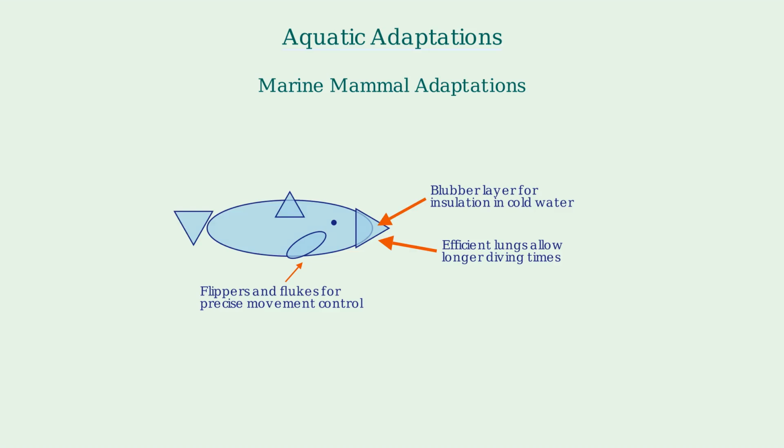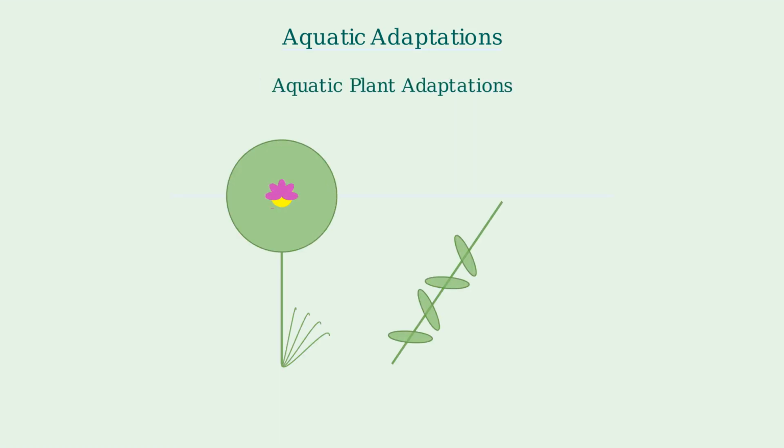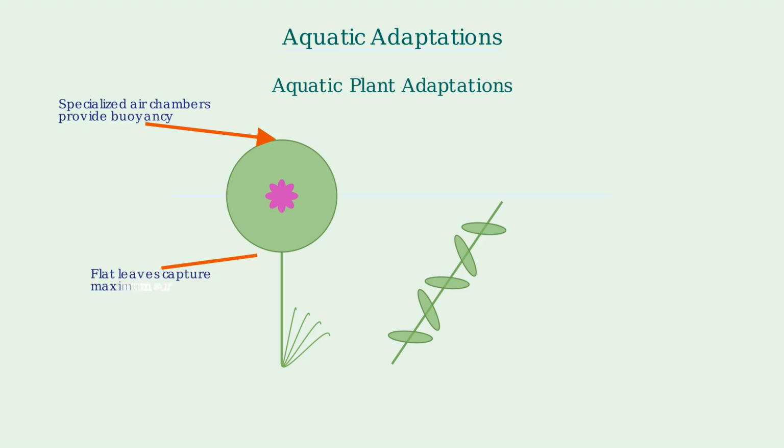Aquatic plants have evolved in fascinating ways. Water lilies have specialized air chambers that provide buoyancy and flat leaves to capture maximum sunlight. Underwater plants like seaweed have flexible stems that bend with water currents rather than resisting them.